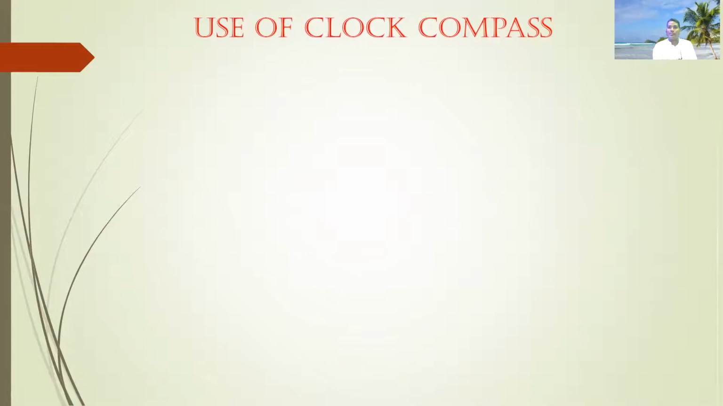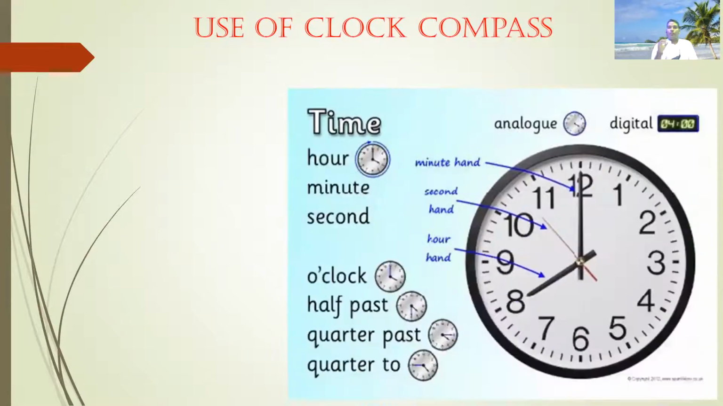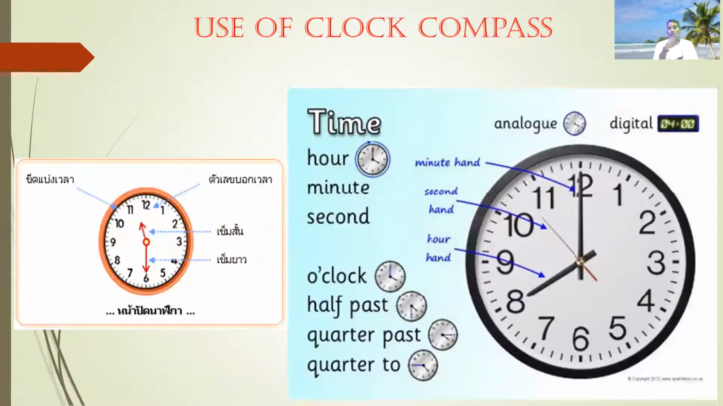Use of clock compass. You can also see it written in Thai for your understanding, but in English we call it compass. We can say the hand: 1 hand, 2 hand, 3 hand here. The first hand you can see is the minute hand, the very big one. Number 2, the second hand, is very slim, and the hour hand is a little bit bolder and smaller than the others. So you can see how they work.